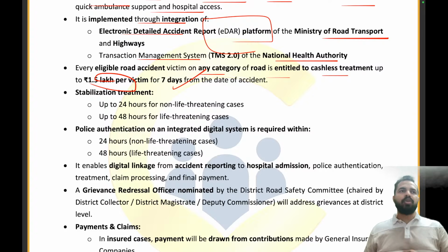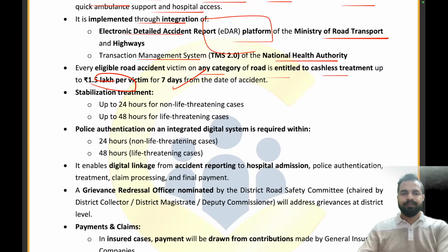And we are not going to make any discrimination on the person on the basis of any kind of category of the road, that this accident happened on that road, so that particular entity is responsible for that. No, whatever the category of the road, nothing is required to be seen, just the patient is there, we have to treat them, that's it.